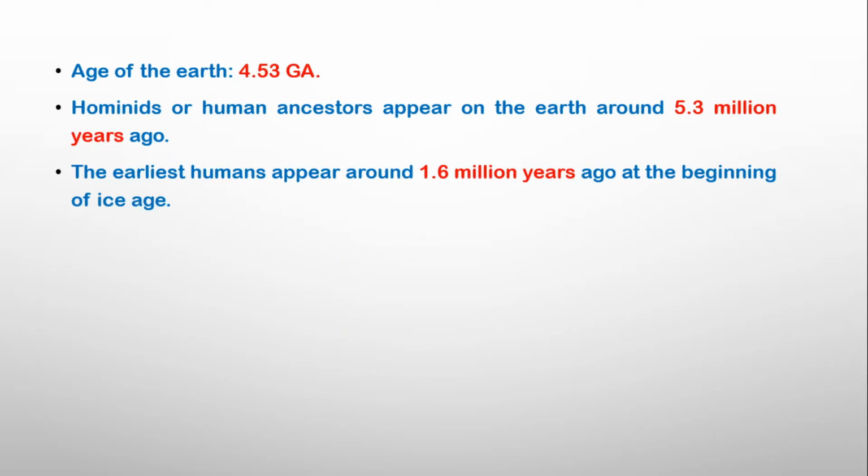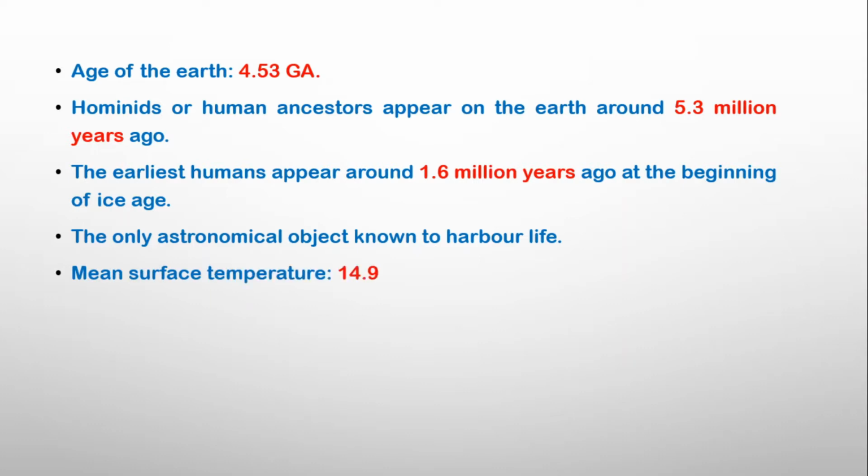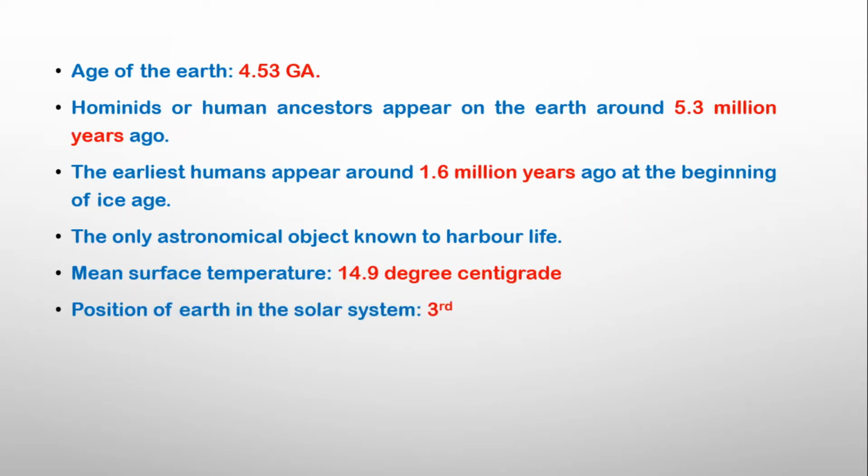The Earth is the only astronomical object known to harbor life, that is, the only planet where life exists. All the necessary conditions that are essential to support life are present here. The mean surface temperature is 14.9 degrees centigrade, which is neither too hot nor too cold. That's why it is suitable for our life. Earth is the third planet from the Sun after Mercury and Venus.